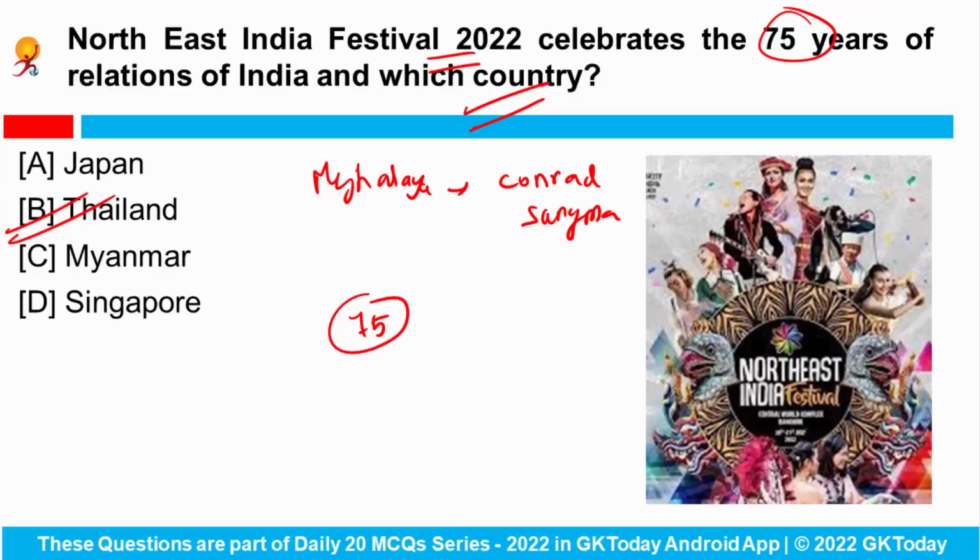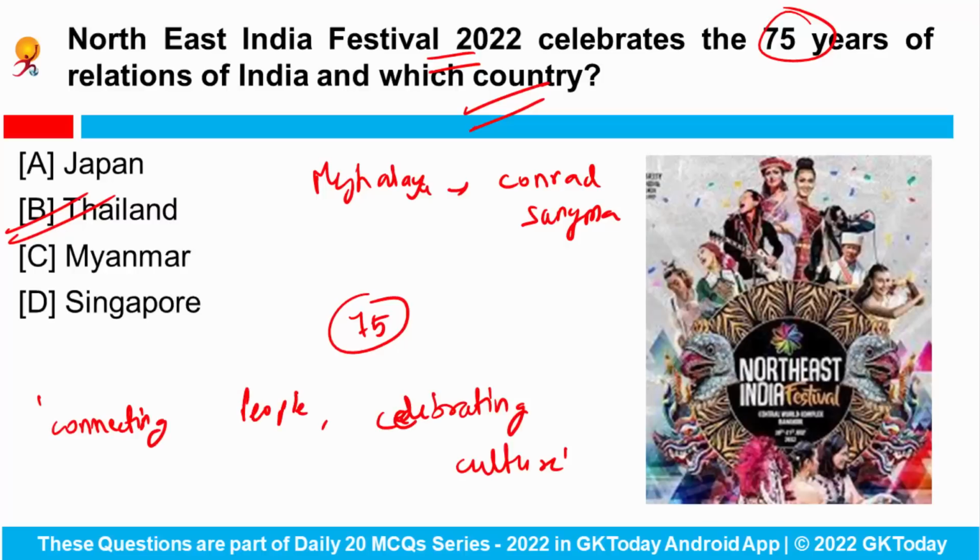And the Northeast Festival, named Connecting People, Celebrating Culture, is the largest initiative of Northeast India, and it will be held in Bangkok to showcase the uniqueness of Northeast and promote unexplored avenues in terms of tourism and investment. So we have completed 75 years of our relations with the country Thailand.